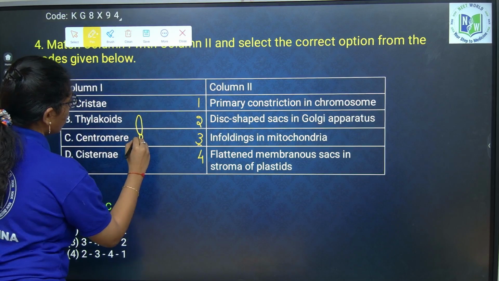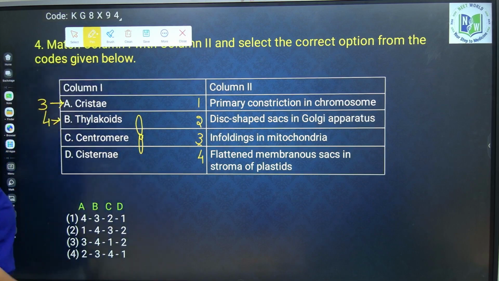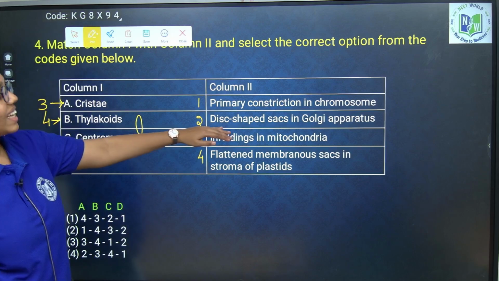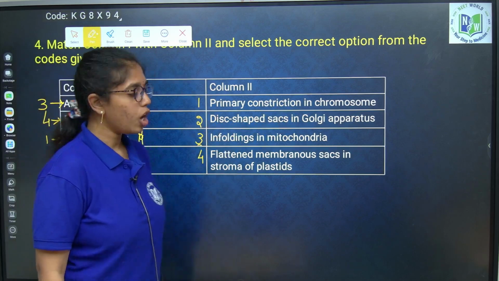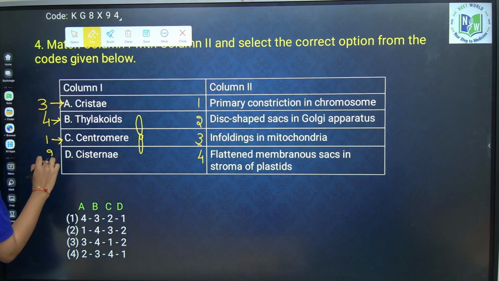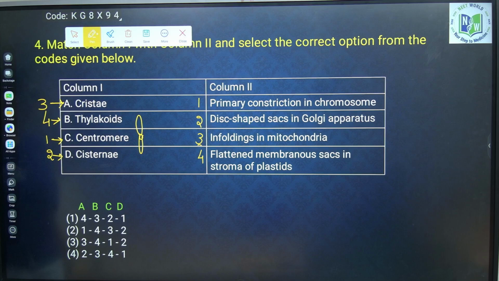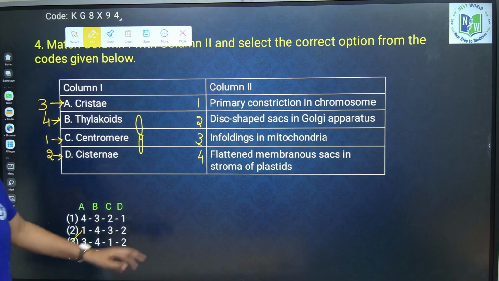So, C is 1. Cisternae, what are these? These are disc shaped sacs in the Golgi apparatus. So, D is 2. If you carefully look into the options, A3, B4, C1 and D2. Option 3 is correct.